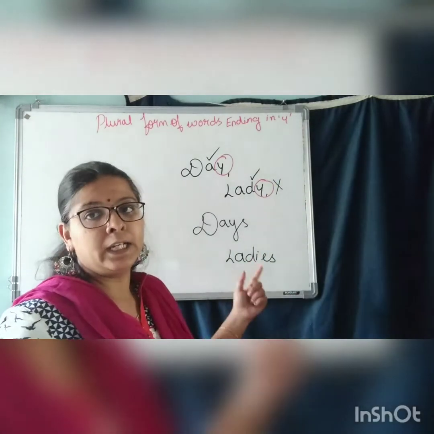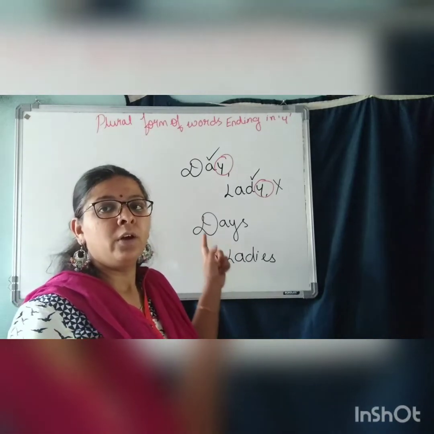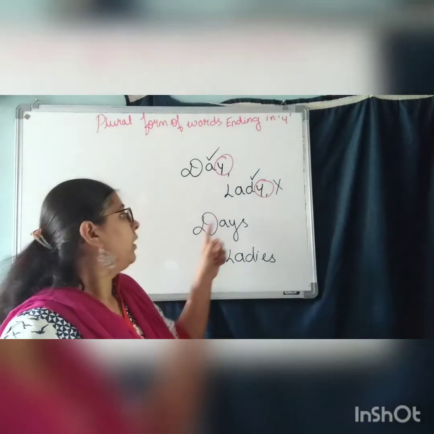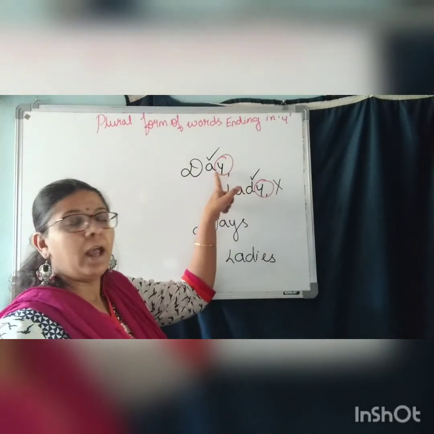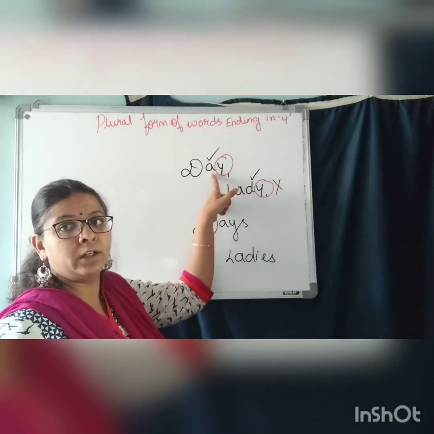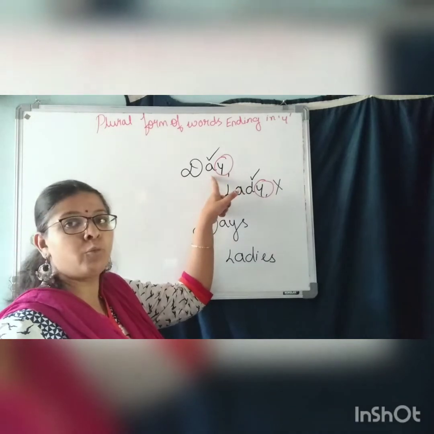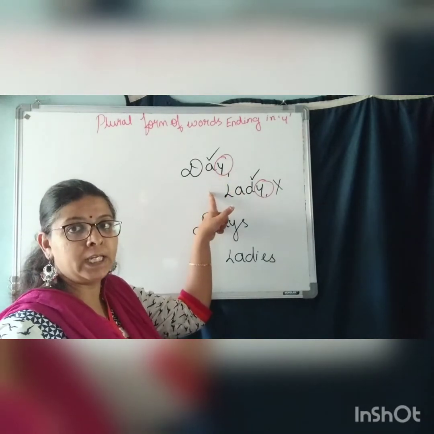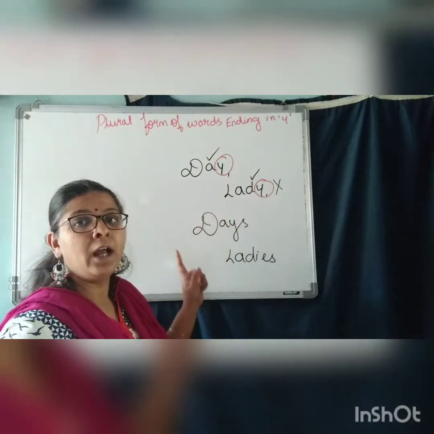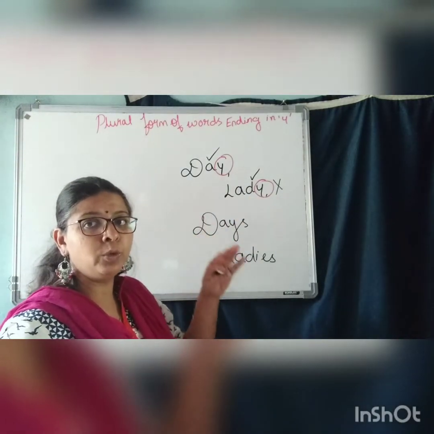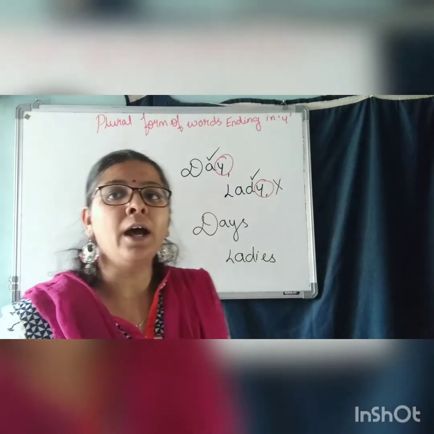So lady, ladies. You have to remember the rule: before Y, if we have a vowel, we add S, and when we have a consonant before Y, we remove that Y and add IES.